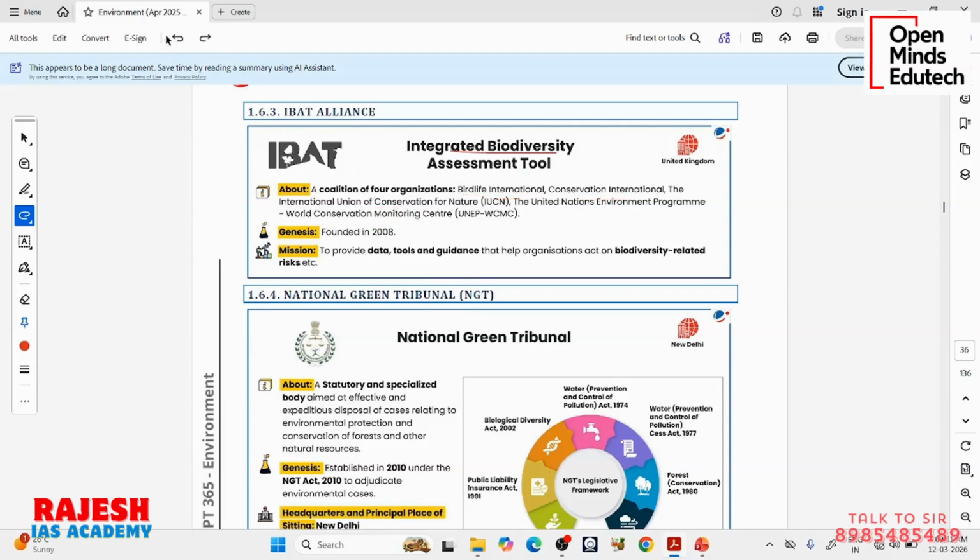These 4 organizations came together and developed a new website, new tools, which can be used by organizations across the world to manage various biodiversity-related initiatives. It was founded in 2008 and is based in the United Kingdom. They are providing tools for the assessment of biodiversity across the world for organizations. If some organization in India wants to calculate the number of birds in a given area, there will be some tools, data and techniques available on this website and they can use it.